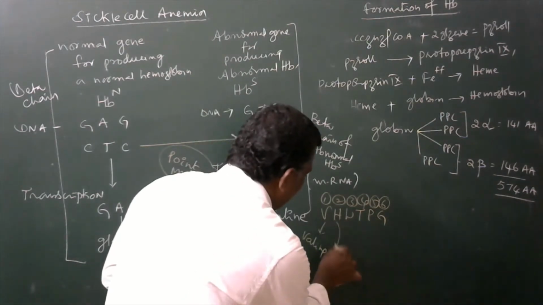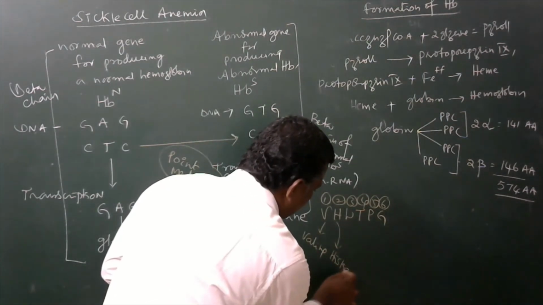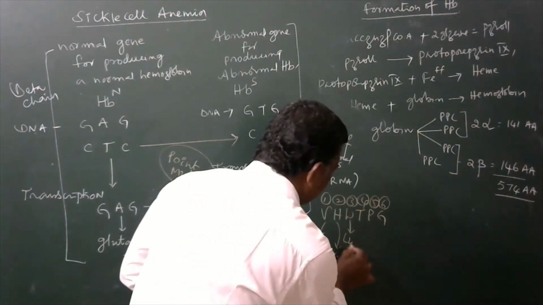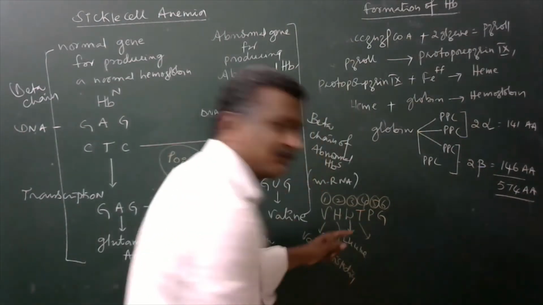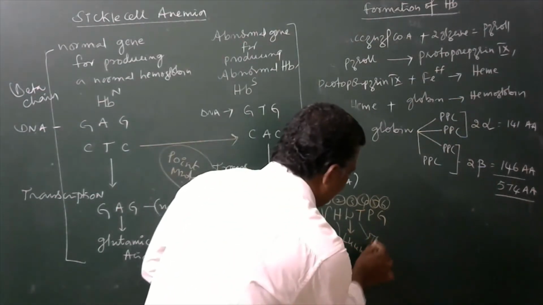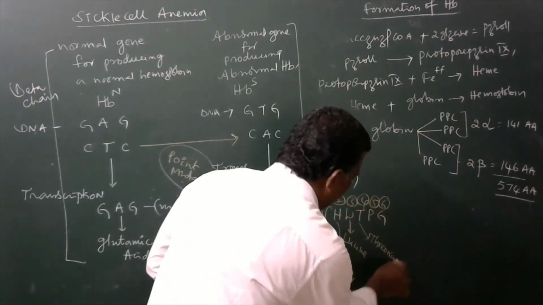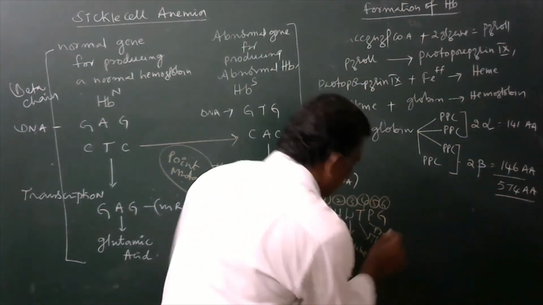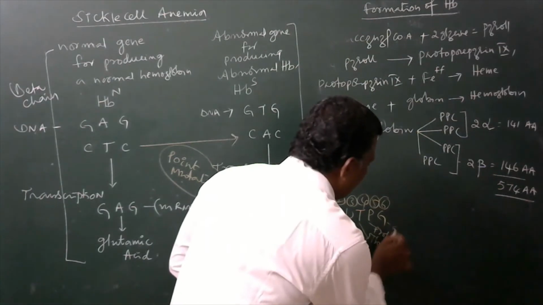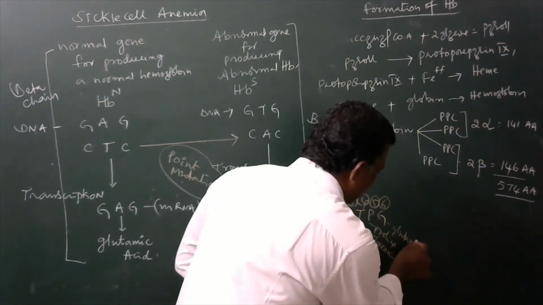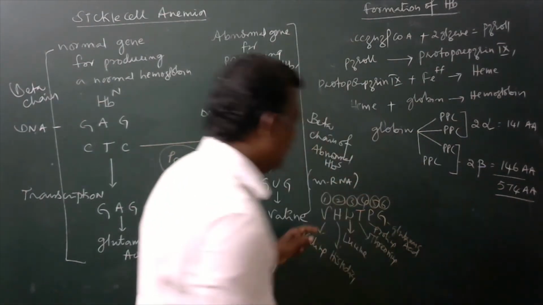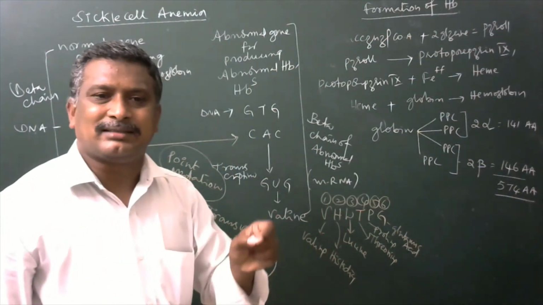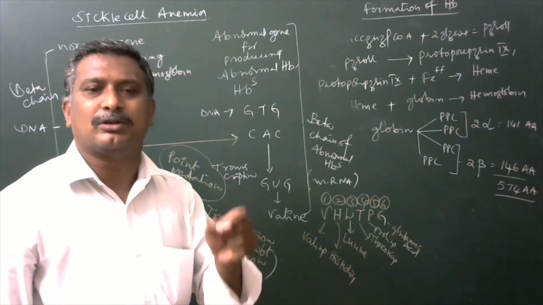H stands for histidine. L stands for leucine. T stands for threonine. P stands for proline. G stands for glutamic acid. So these are the sequential amino acids 1 to 6 found in normal hemoglobin.